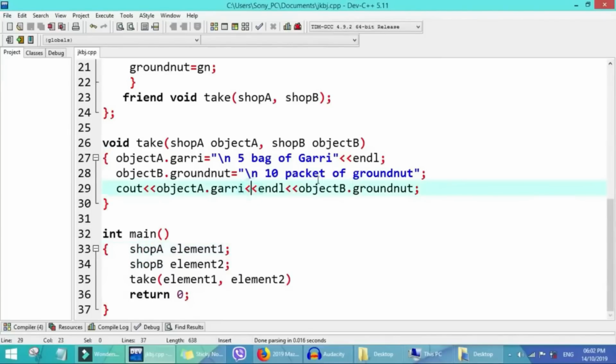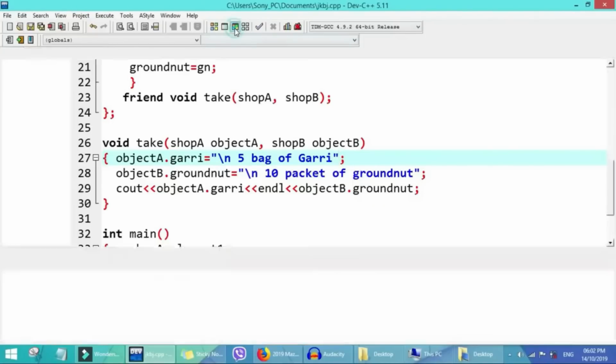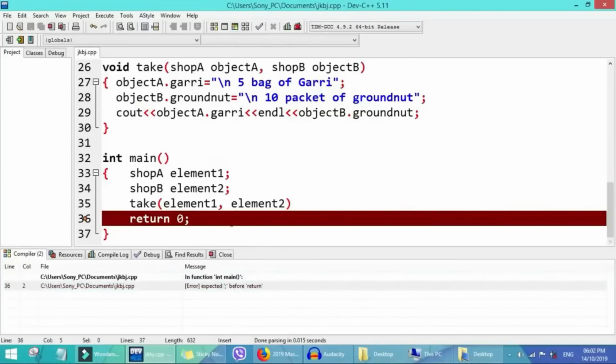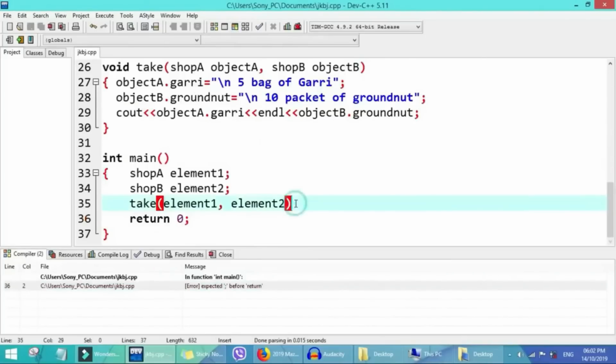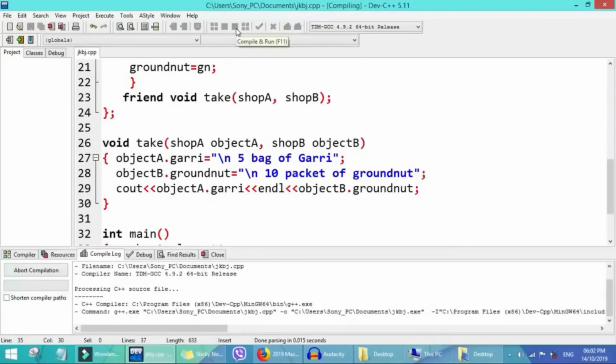Object dot garri, yeah, this one is okay. No need for this endl here, because it is cout, not this. Let's run the program again. Okay, we should not put a semicolon. Now let's run it again.